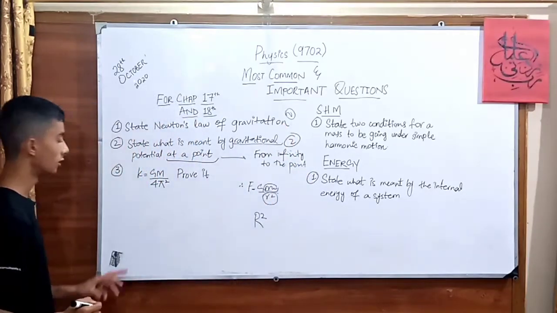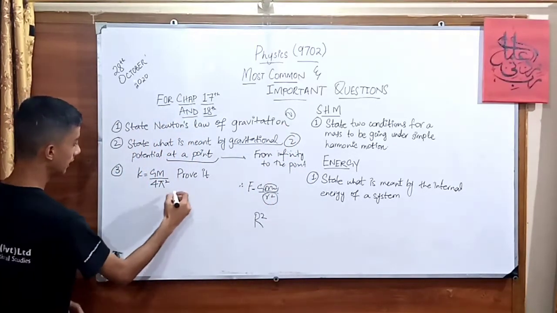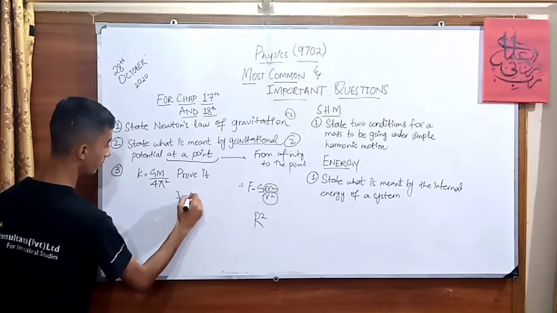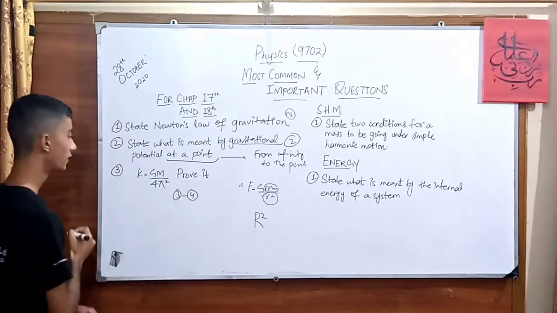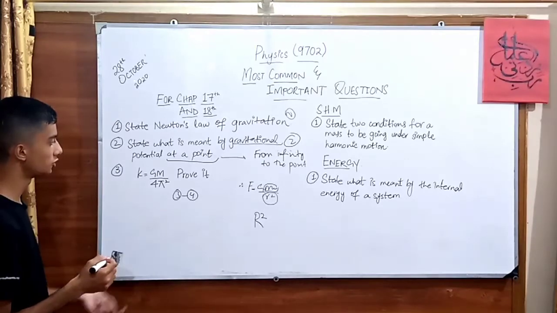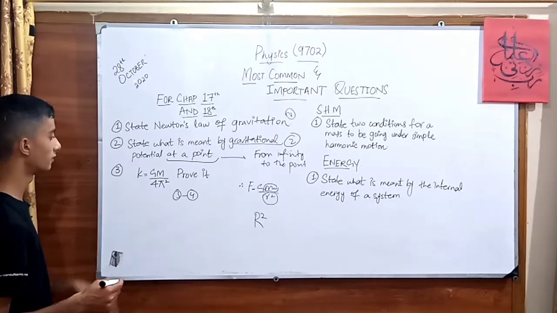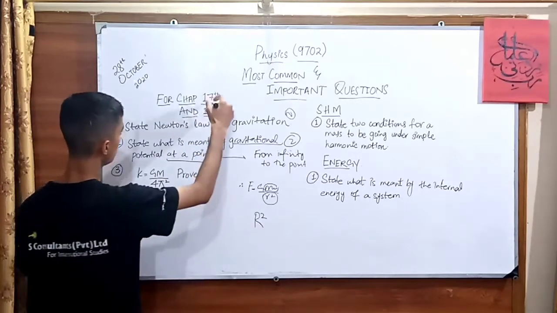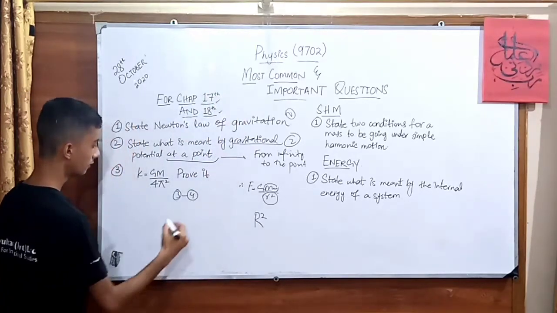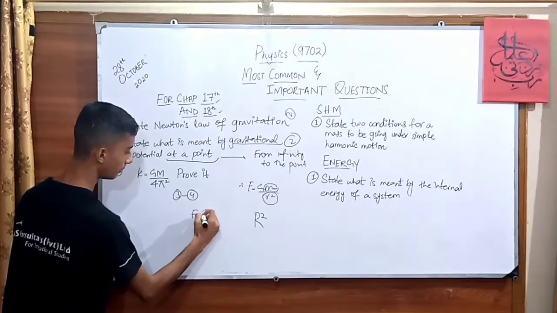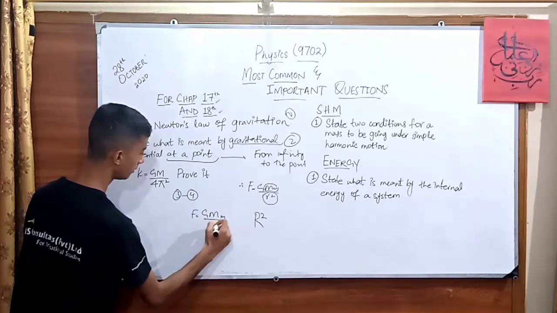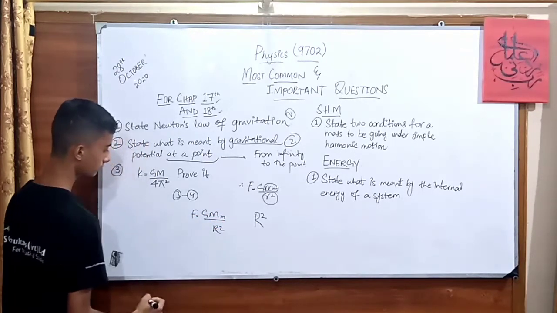Now for question number 3, that could be of 3 or 4 marks. We have been given the term k equals GM upon 4 pi squared, and we need to prove it with the help of the following formulas from the two chapters. First of all, which is very familiar, is GMm upon r squared.